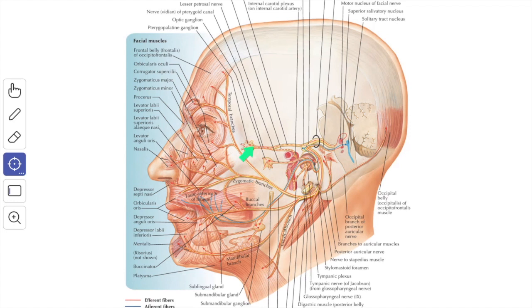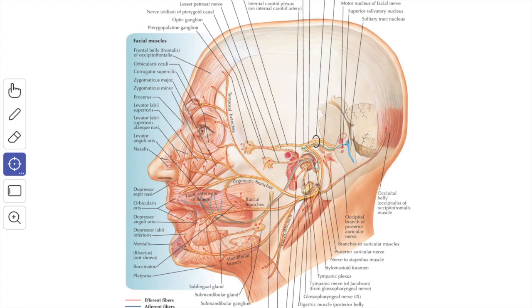The postganglionic fibers for the lacrimal gland pass through the zygomatic and the lacrimal nerve and reach the target organ. And those for the glands of the soft palate and the nasal mucosa descend through the greater and the lesser palatine nerves.